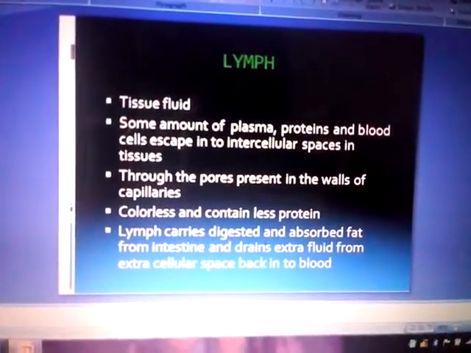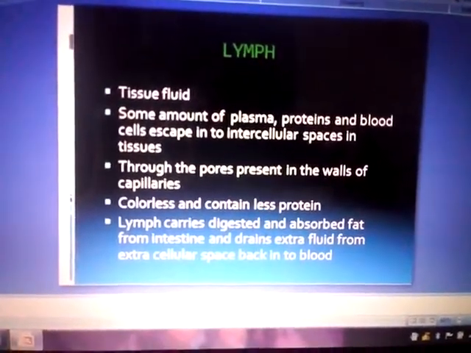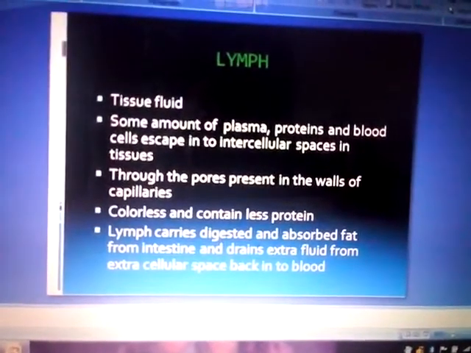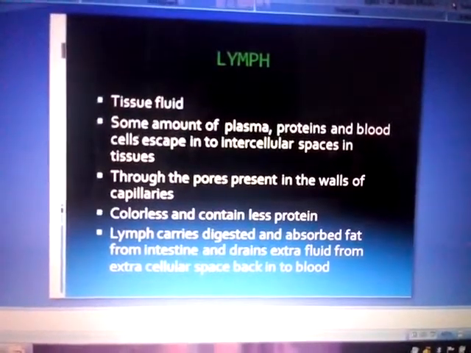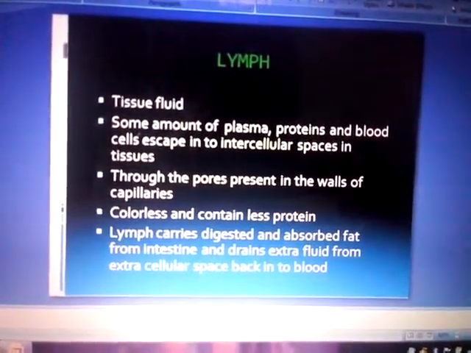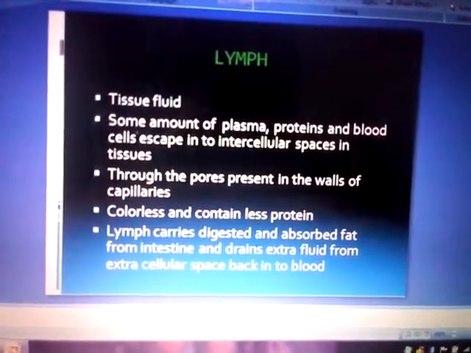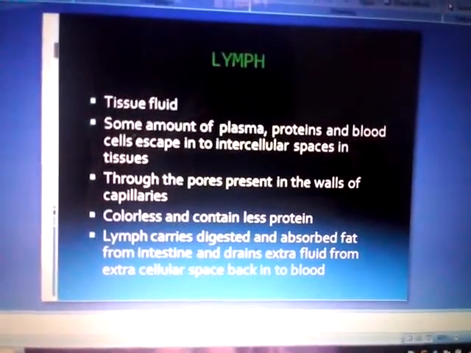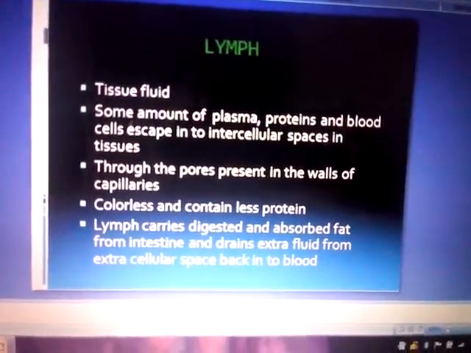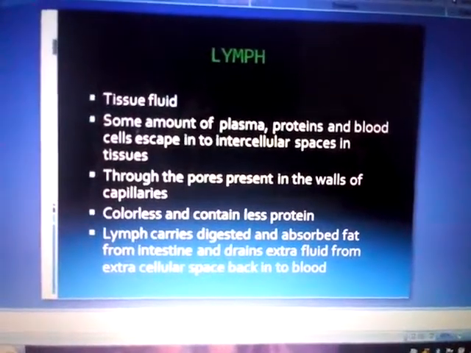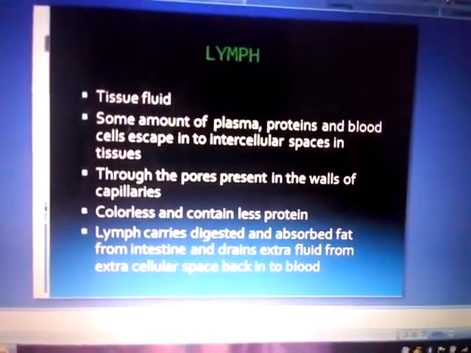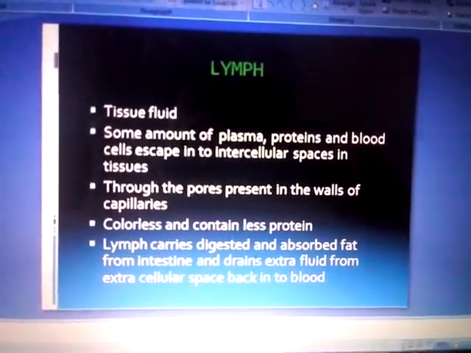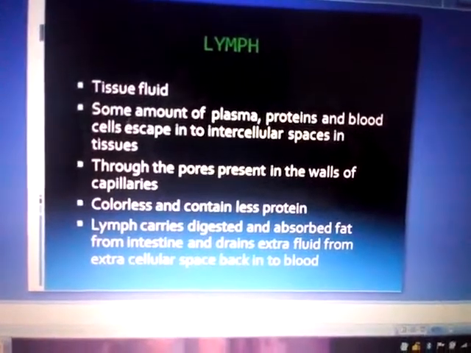As we discussed before, capillaries are the smallest blood vessels which can enter into the cells. These capillaries have pores on the walls. When the blood pumps through the capillaries, some amount of plasma, proteins and blood cells escape into intercellular spaces in tissues, and this forms lymph. This lymph is colorless and contains less protein.